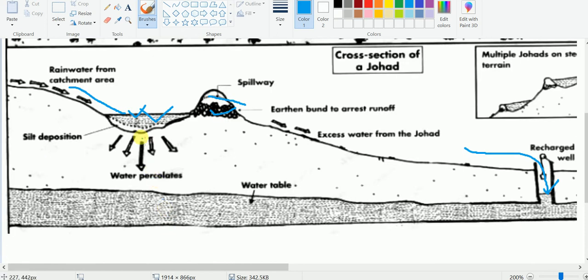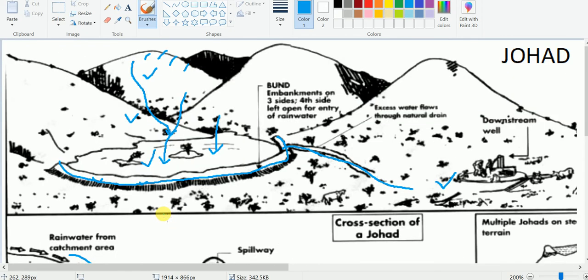And from this reservoir, water will be percolating, water will be infiltrating, thus recharging the aquifer. So this is the aquifer, a layer containing water. So this is what we call johad, and it is practiced mainly in Rajasthan and Haryana area.